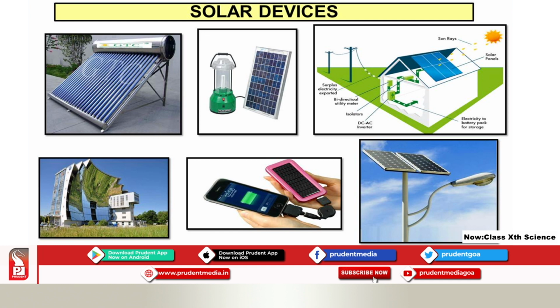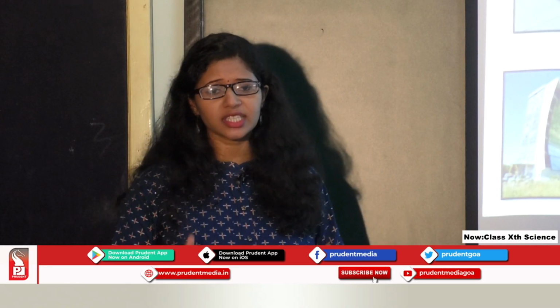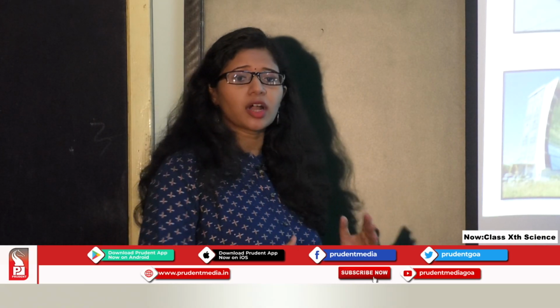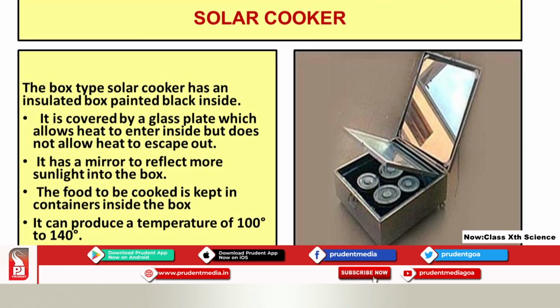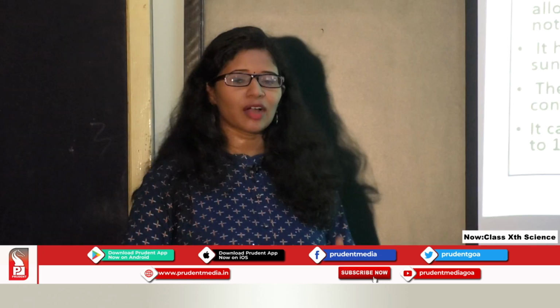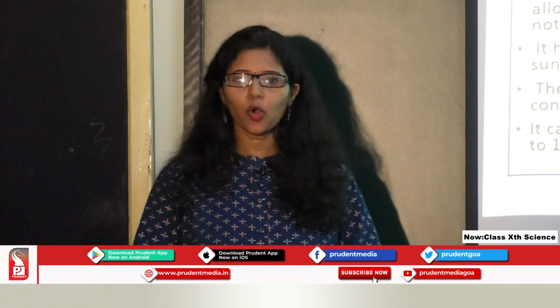Then we have solar furnaces, and even we can charge our mobiles using solar cells. Also solar panels are used for lighting purposes. So nowadays n number of devices are designed which are using exclusively solar energy. You might have seen this because people nowadays prefer this type of appliances in their homes.